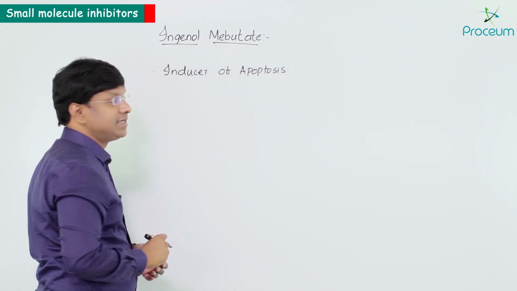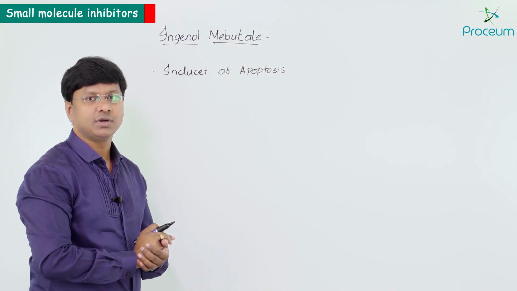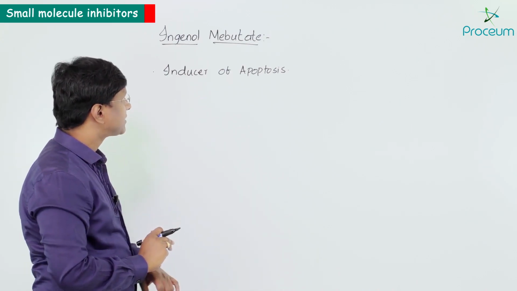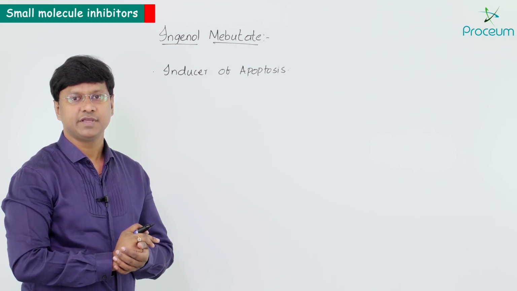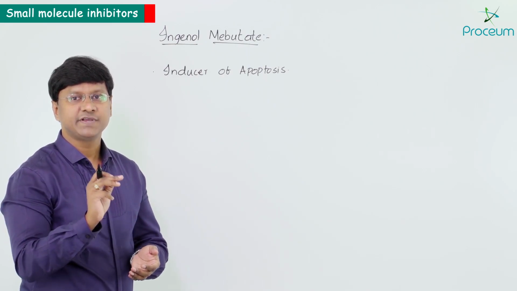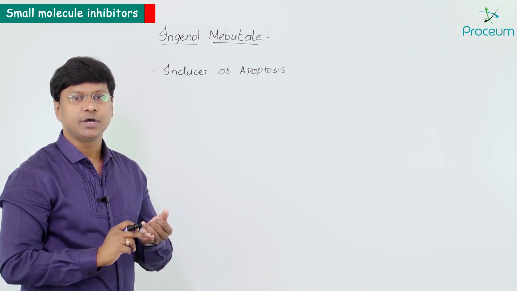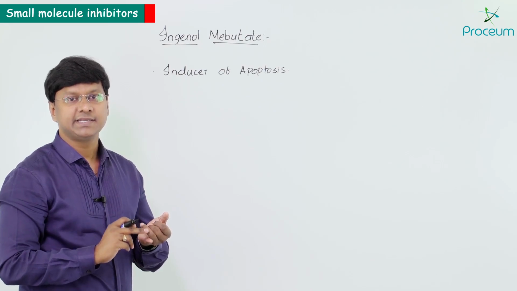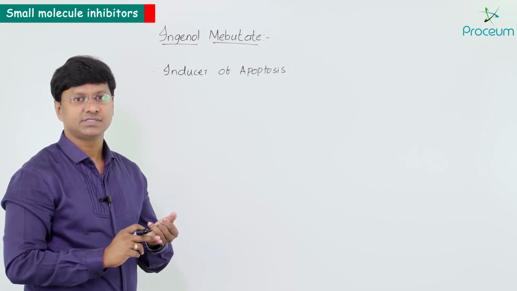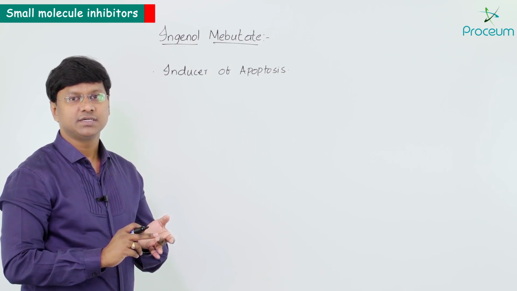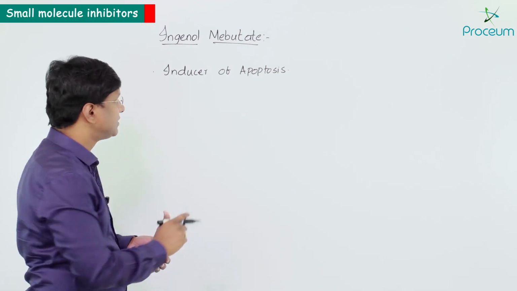Apoptosis is nothing but programmed cell death. So remember, Ingenol Mebutate is an inducer of apoptosis, and this is specifically indicated for topical treatment of actinic keratosis of face, scalp, trunk, as well as the extremities, right?